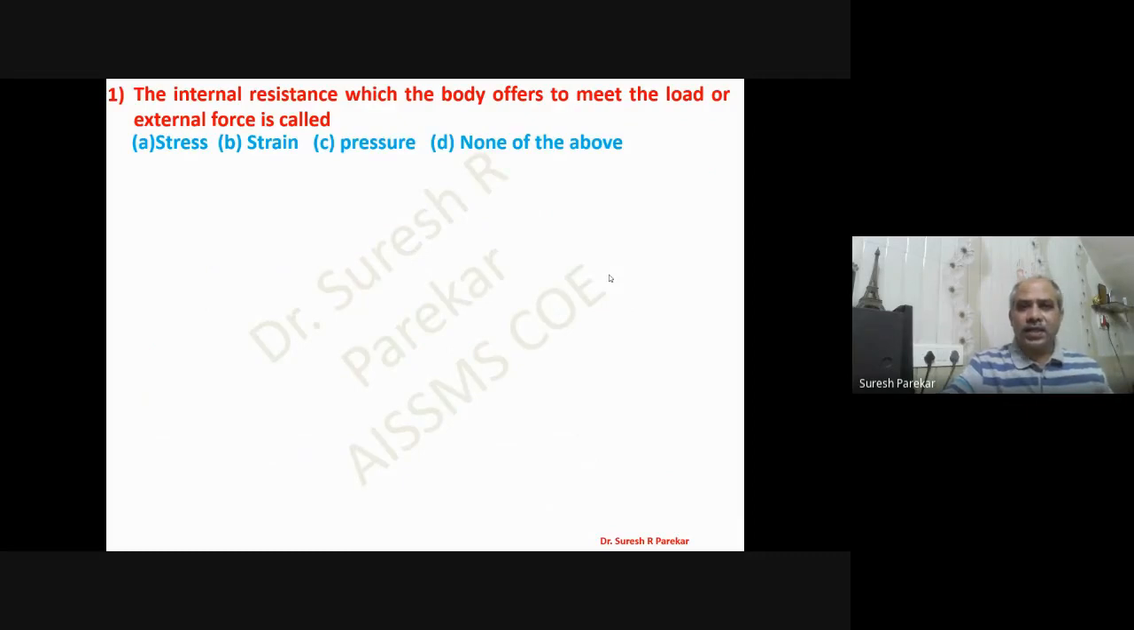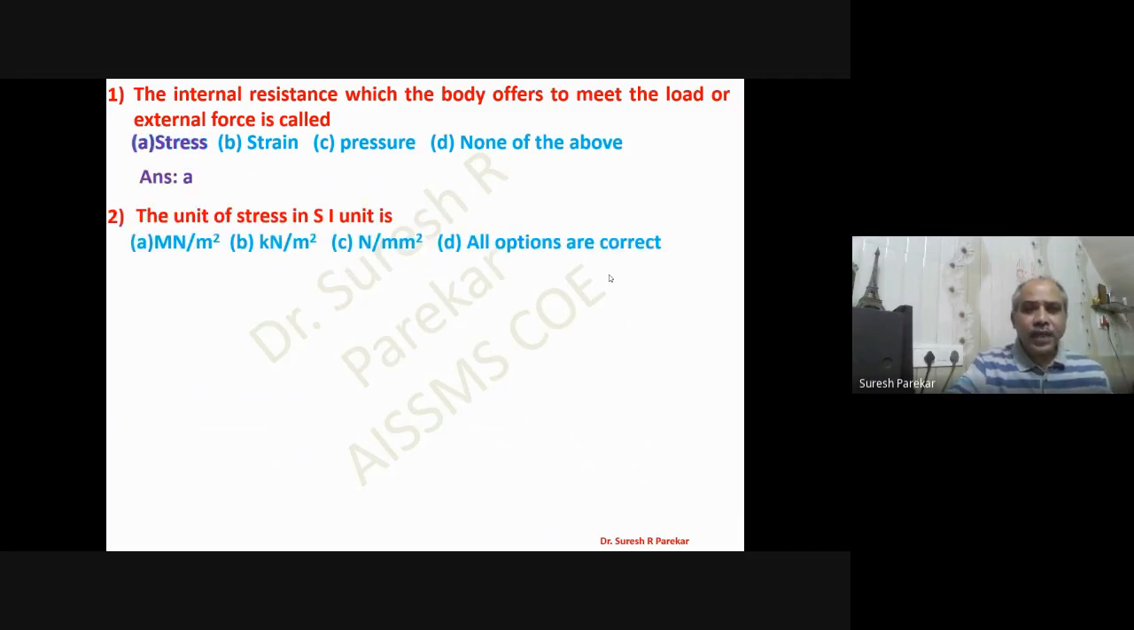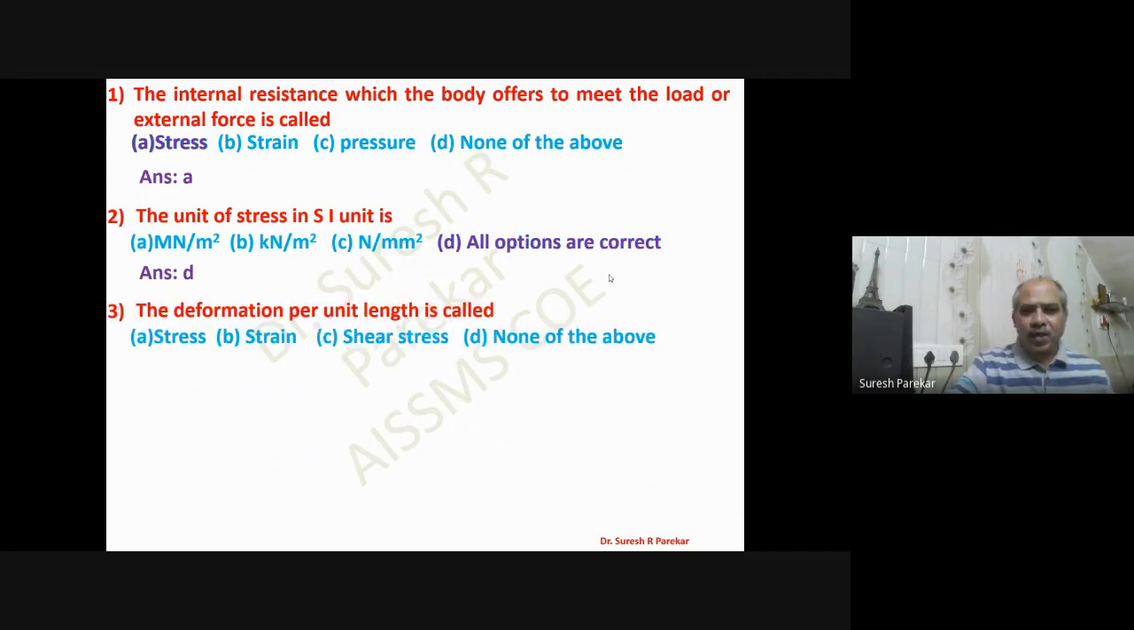The internal resistance which the body offers to meet the load or external force is called stress. The unit of stress in SI unit can be meganewton per meter square, kilonewton per meter square, or Newton per mm square, so all options are correct. Then the deformation per unit length, delta L upon L, is called strain.